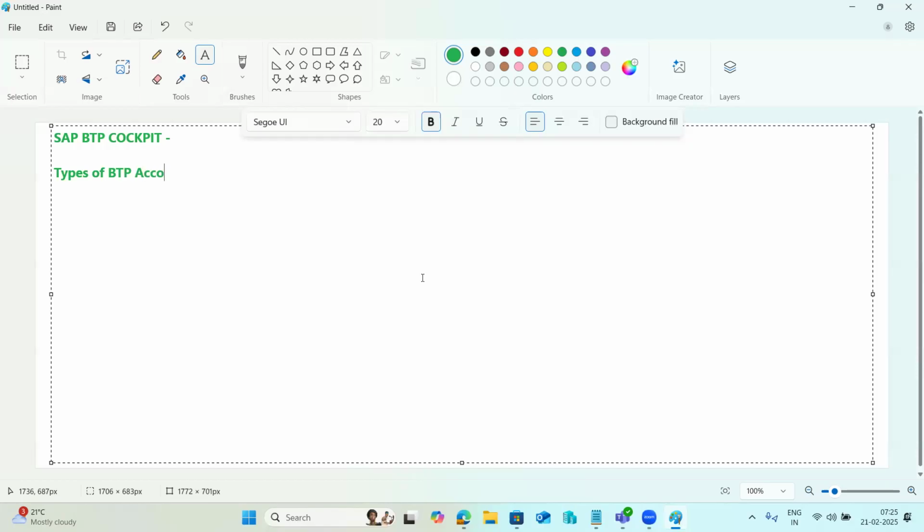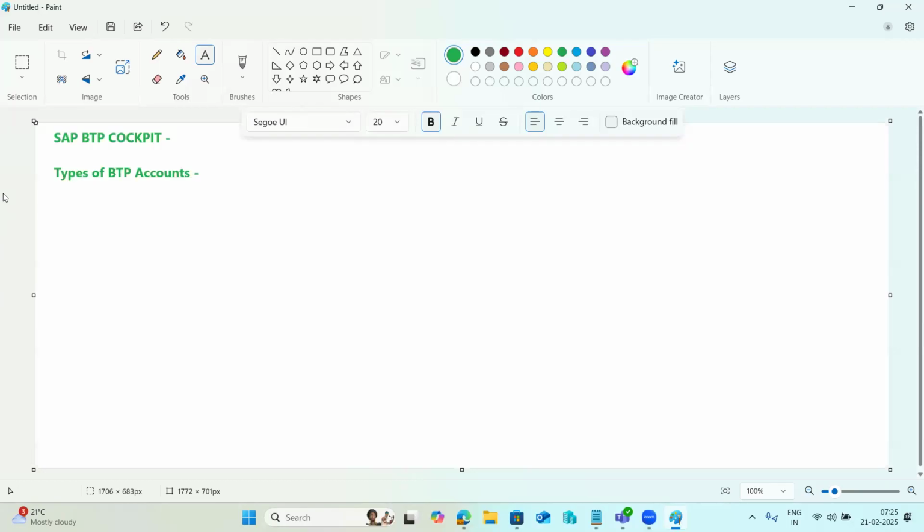Before that, you also need to understand the small architecture of the BTP, how it will be, right? If you see here, this is the global account. There are two types of BTP accounts you will get from SAP, and one of them is the global account.